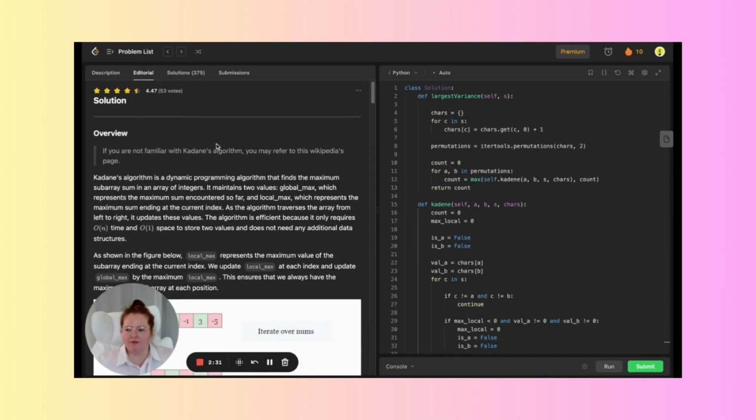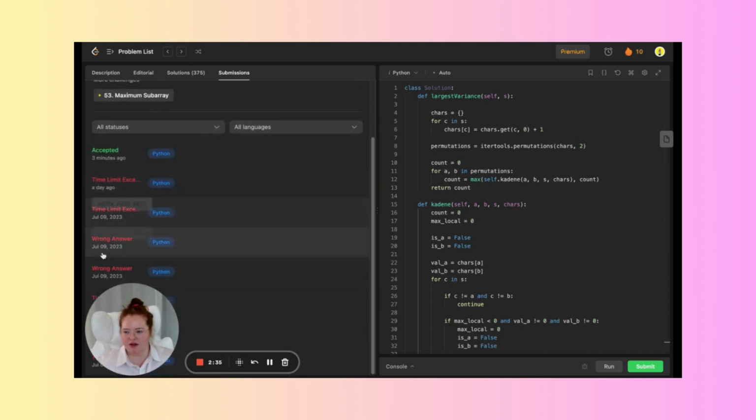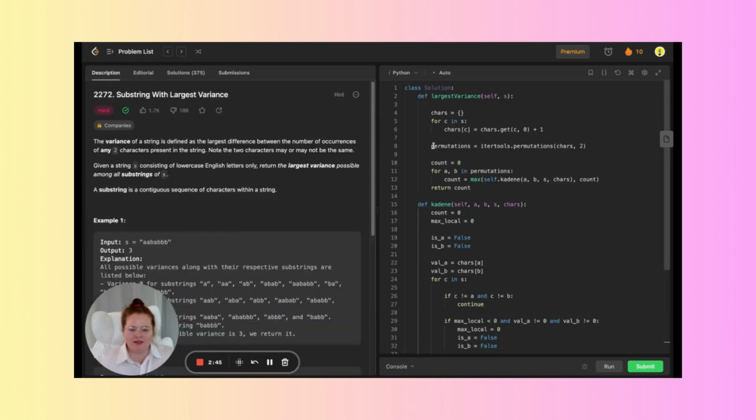So after I did that, I tried to recalibrate the solution, but I got 2 wrong answers. Then I spent a little bit more time refining it, and then it was testing okay, but the time limit was exceeded again. So let's get into a breakdown of the lines of this code.